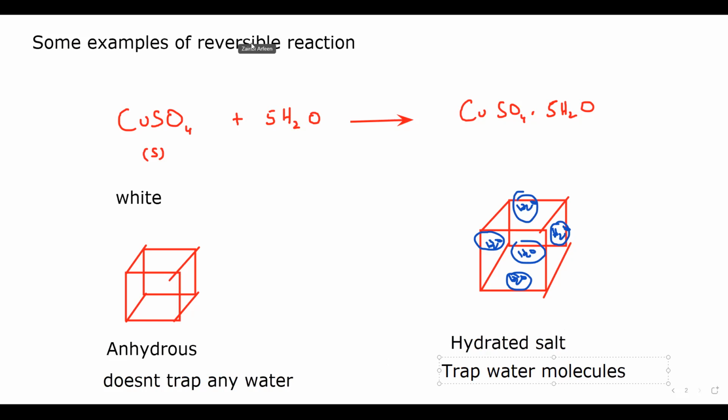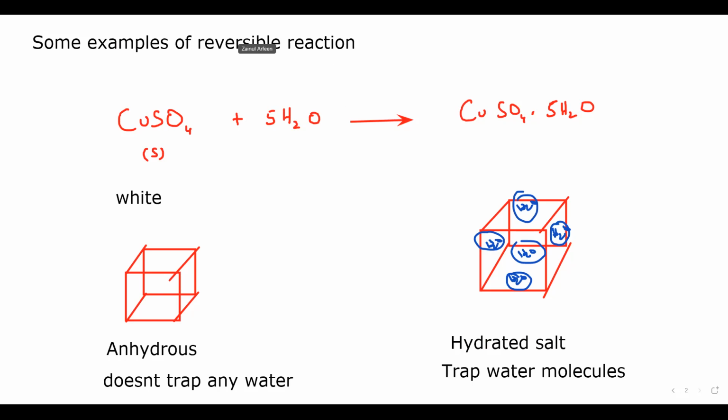In this example, only 5 water molecules are added. For 1 molecule of copper sulfate, 5 molecules of water are not sufficient to dissolve it. So the lattice traps the water molecules, and we call that a hydrated salt.